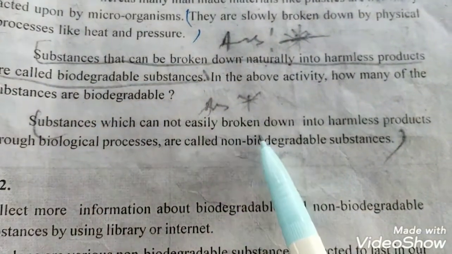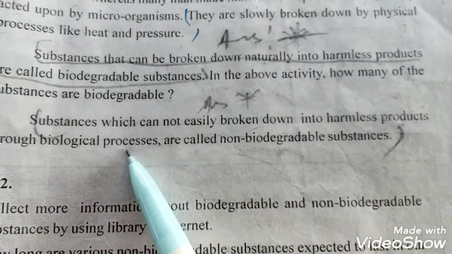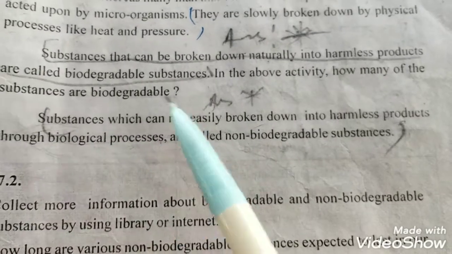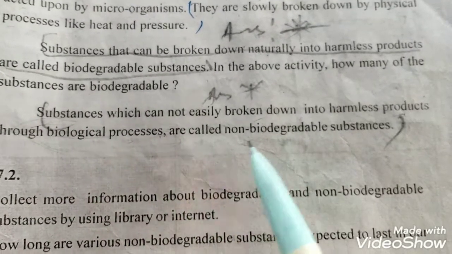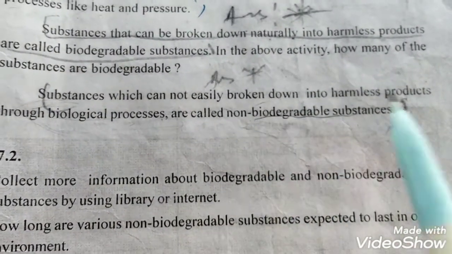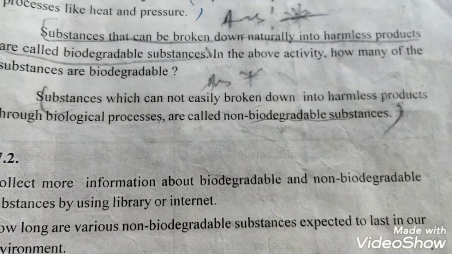Substances which cannot be easily broken down into harmless products through biological processes are called non-biodegradable substances. Through biological processes means with the help of various microorganisms or by the action of different enzymes. So for the degradation of non-biodegradable substances, we have to give heat and pressure.